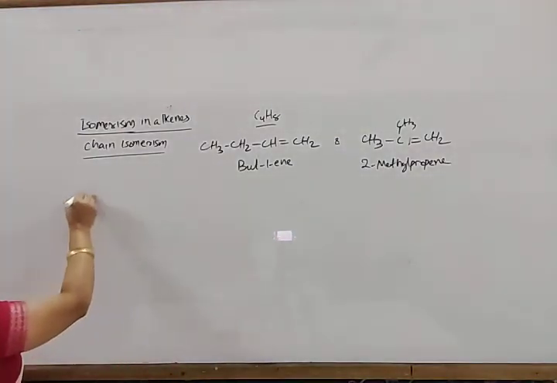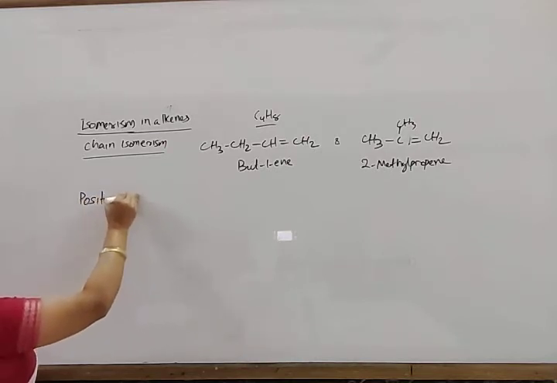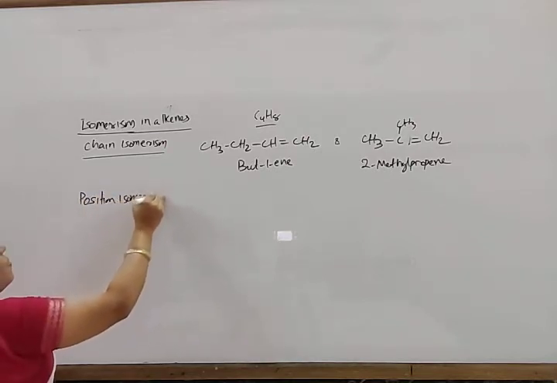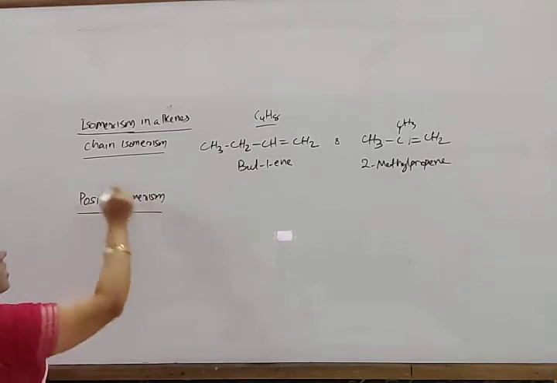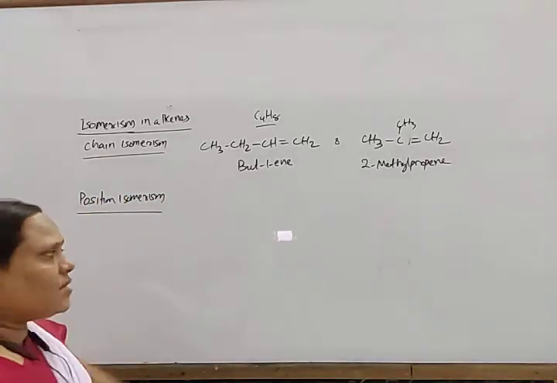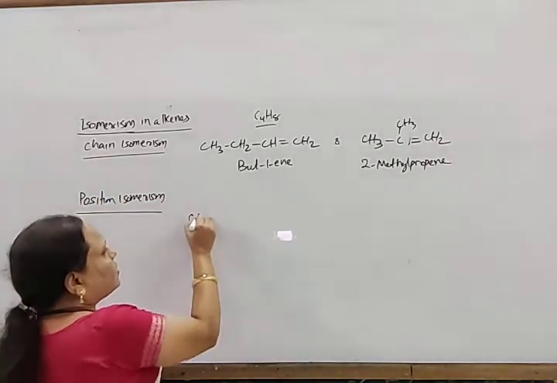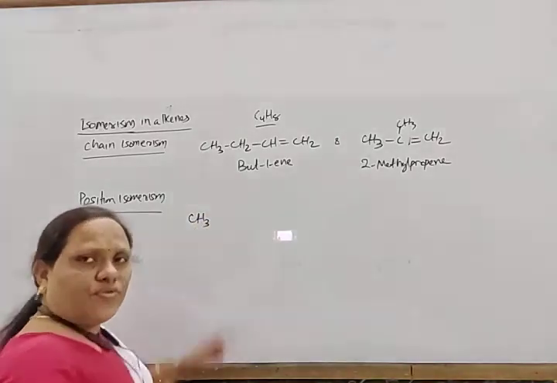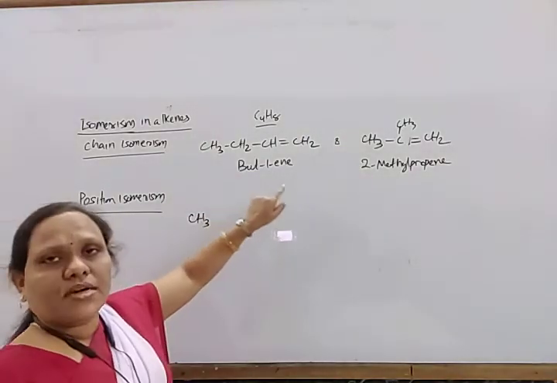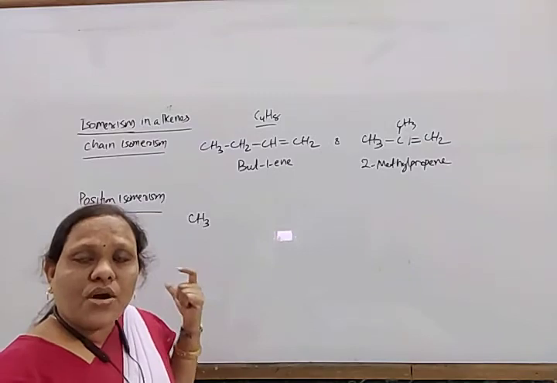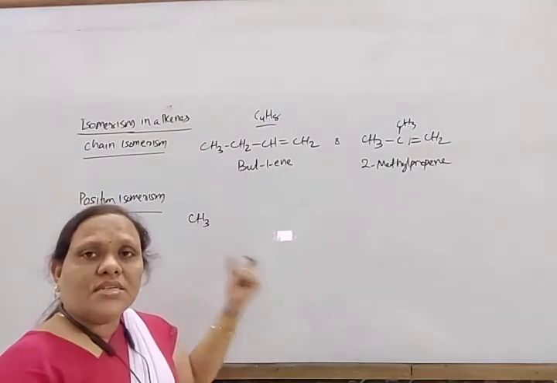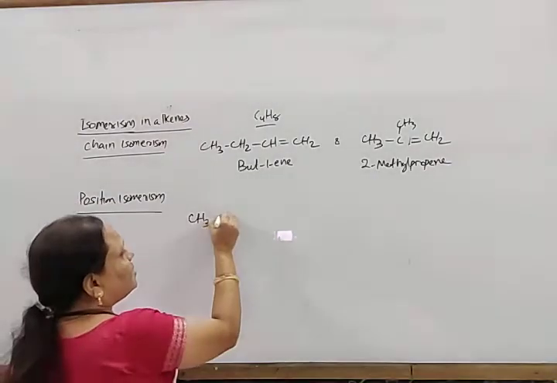Another, it can also exhibit position isomerism. Here there are 4 carbon atoms, and if it contains 4 or more carbon atoms, then it can exhibit position isomerism.